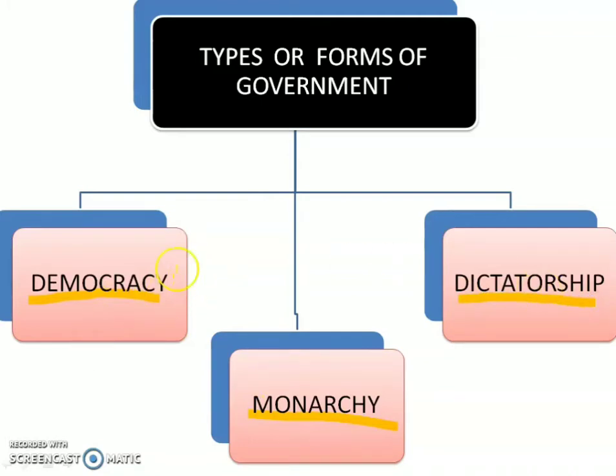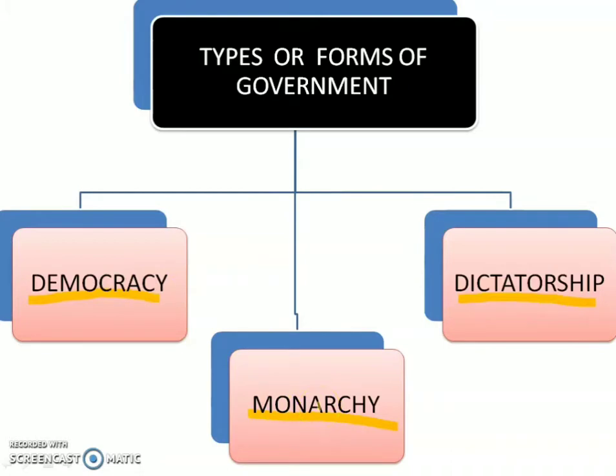So democracy means the people have the authority to decide who will manage the government, right? Or who has the authority to take decisions on behalf of the people. And now the next one is monarchy. Monarchy means the king or the queen, right?